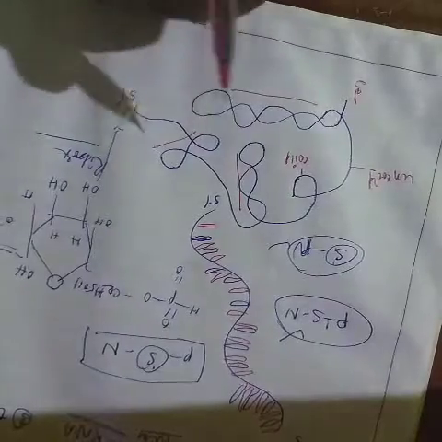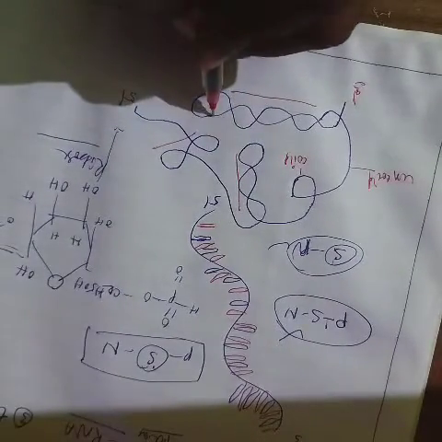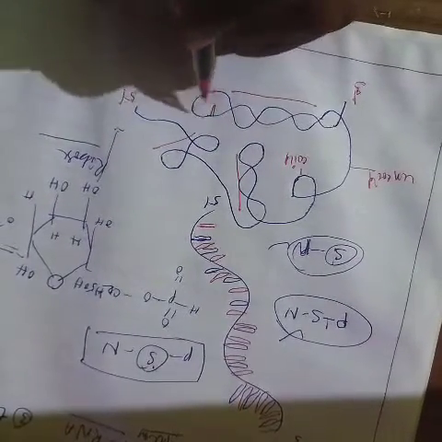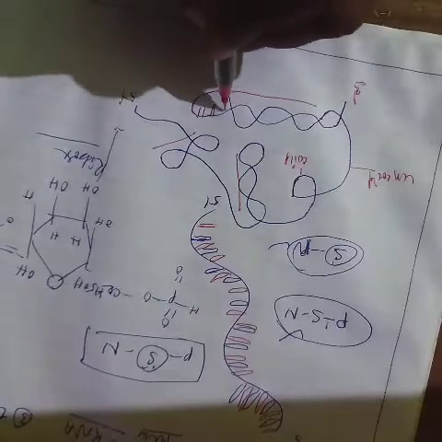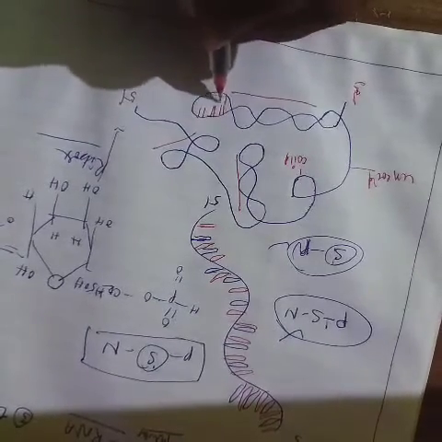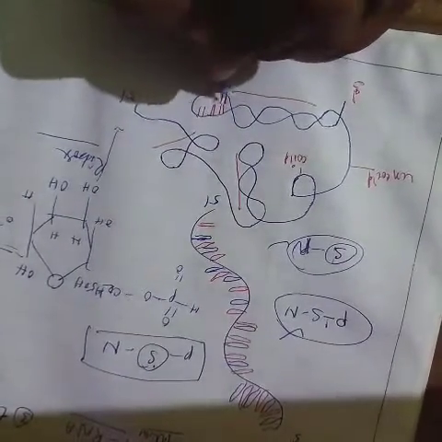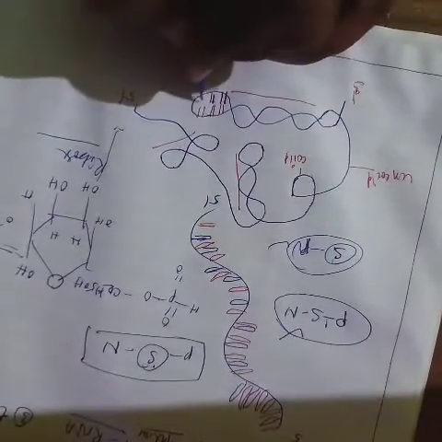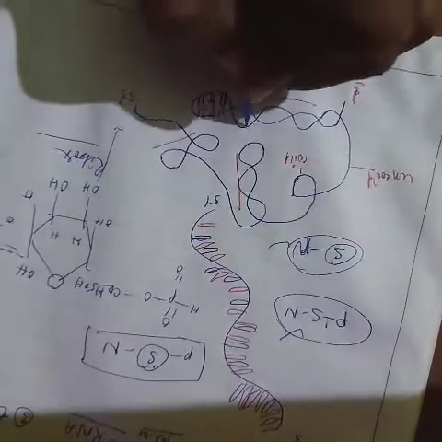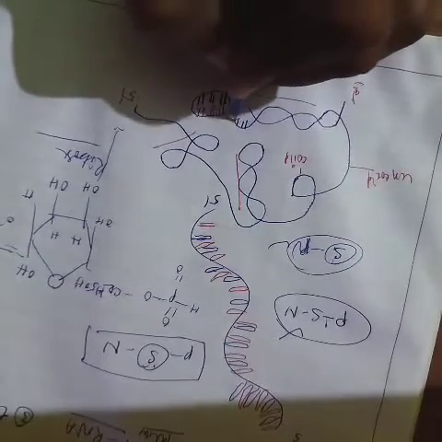So the coiled RNA molecule contains nitrogen base pairs. This is a nitrogen base pair. So both are nitrogen base pairs. This one nitrogen base pair.